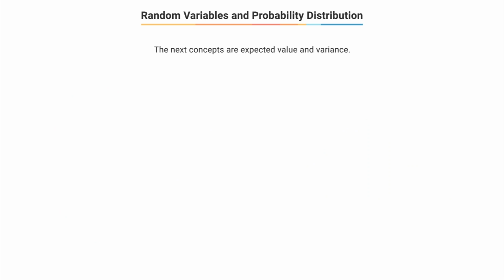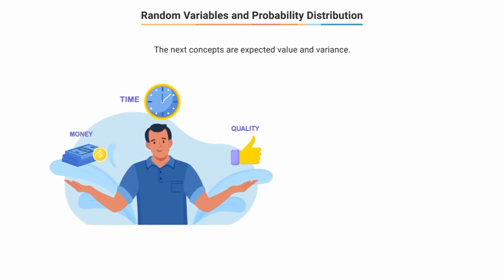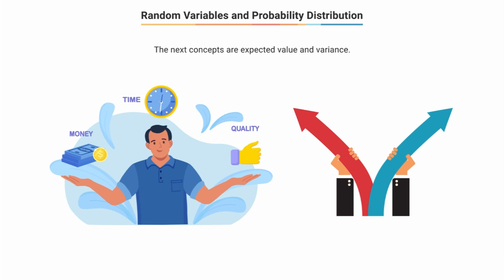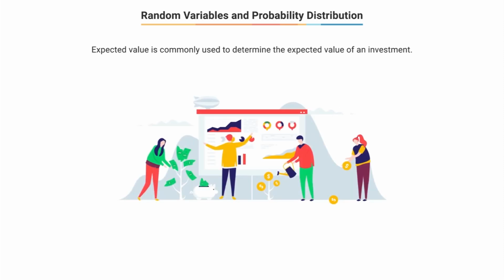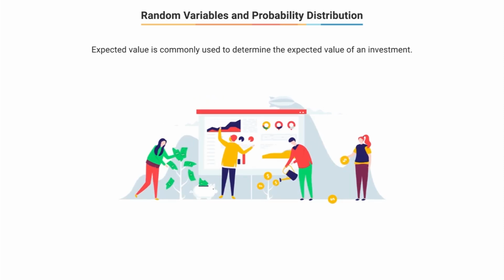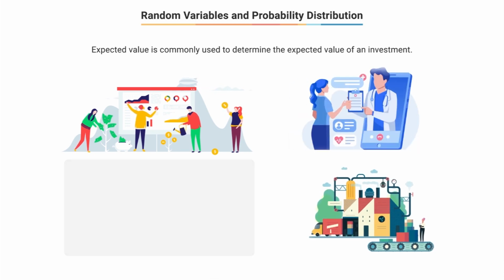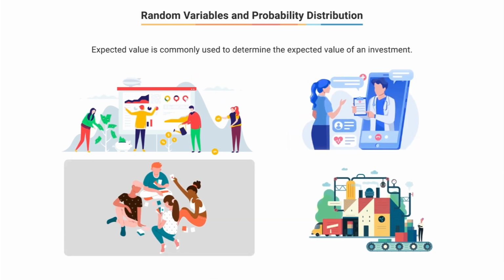The next concept that we'll see is that of expected value and variance. This is very similar to what we calculated in the form of mean and variance for a population or a sample. The only difference being that you'll learn how to calculate the same for a probability distribution. Expected value is generally used to find an anticipated value for an investment at some point in the future and is popularly used in industries like insurance and card games. We'll see some interesting applications around expected value.